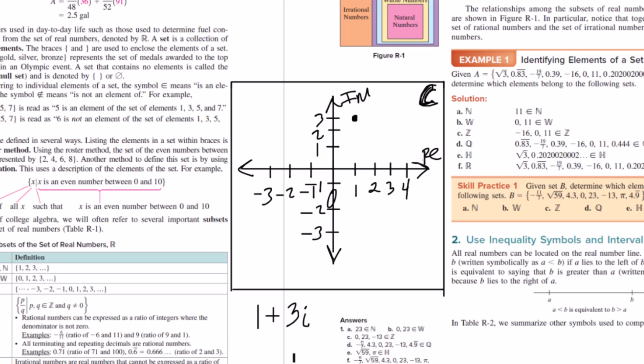Now again, you might be thinking, well, what does this mean? Don't worry about it. But now this is a number, right? We can't combine these anymore. Before, if we had 1 plus 3, we could add 1 and 3 and get 4. But as this sits here, these aren't like terms. We can't combine these anymore. This can't be simplified anymore. So this is it. This is a number. We call this a complex number.